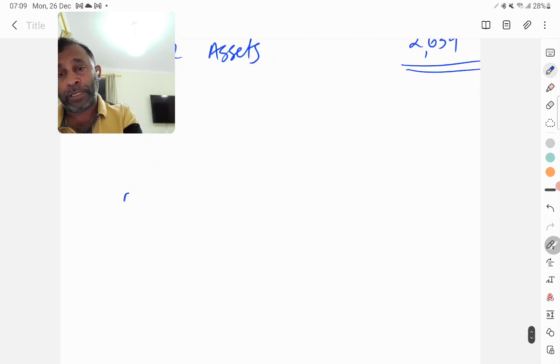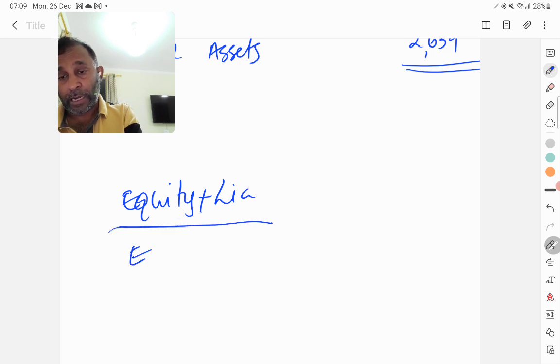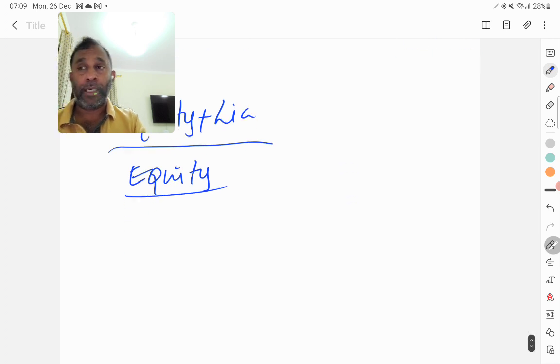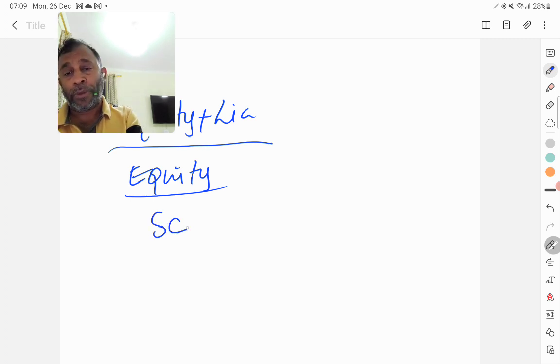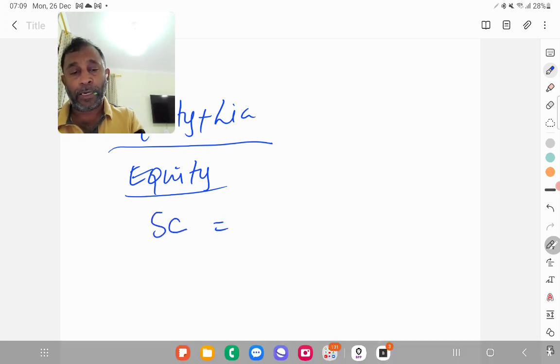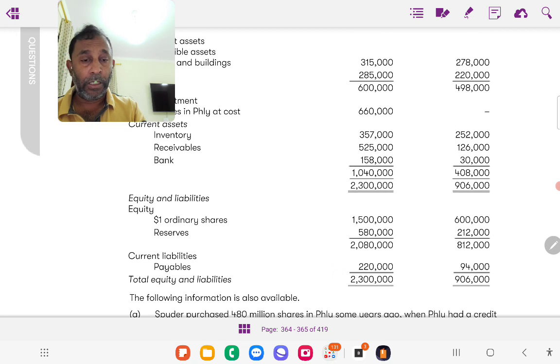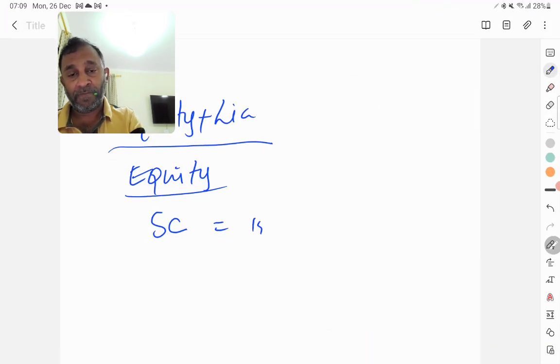Then we have equity plus liabilities. Under that equity, remember in a consolidation, the consolidated financial statement will have the equity or share capital only of the parent. So we take the parent company share capital, how much? 1.5 million. And then we need to work out the consolidated retained earnings.